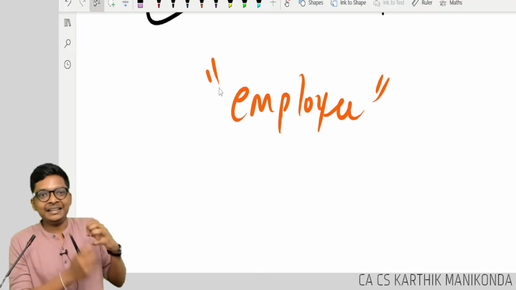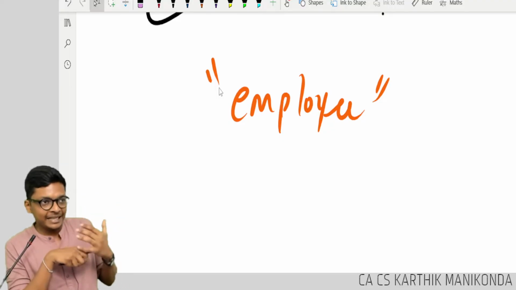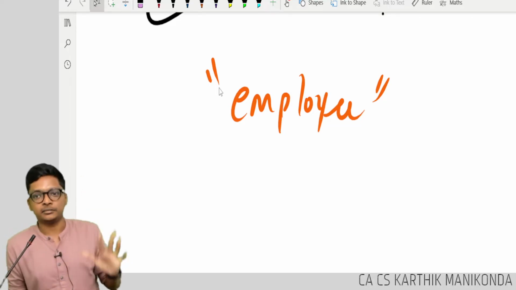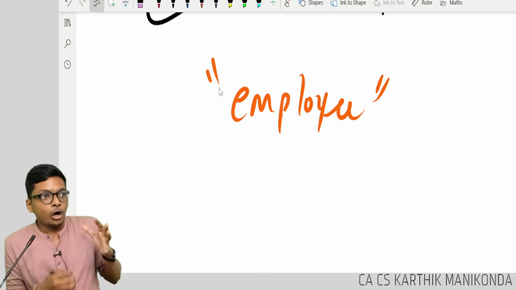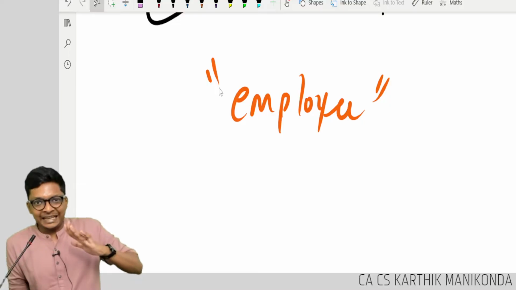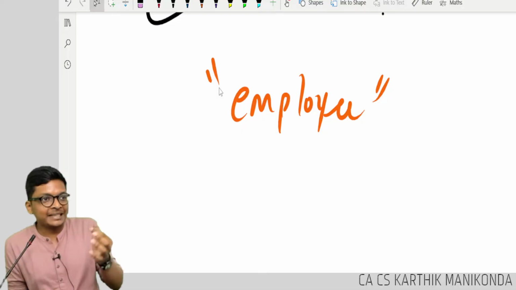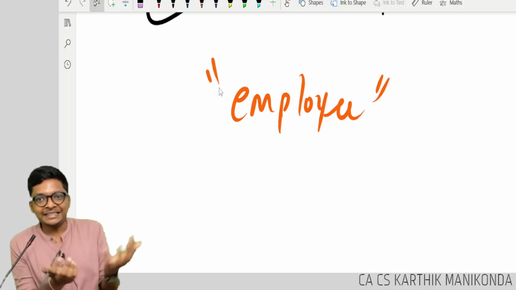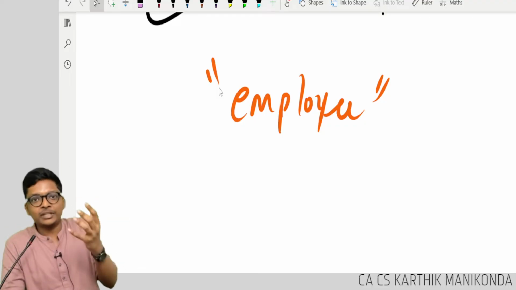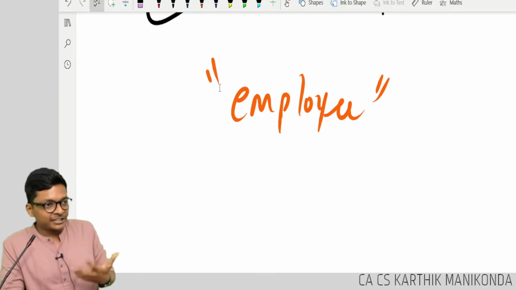That means the standard says any employee by whatever name you call him, whether you have an agreement or don't have an agreement, whether he's a daily wage worker or a permanent employee or temporary employee, anybody, any kind of benefit given to him, could be salary, could be Diwali bonus, could be tea expense, could be petty cash, anything, a trip, they took him on a trip, a free sweet box for the employee, anything given to the employee is also covered here.